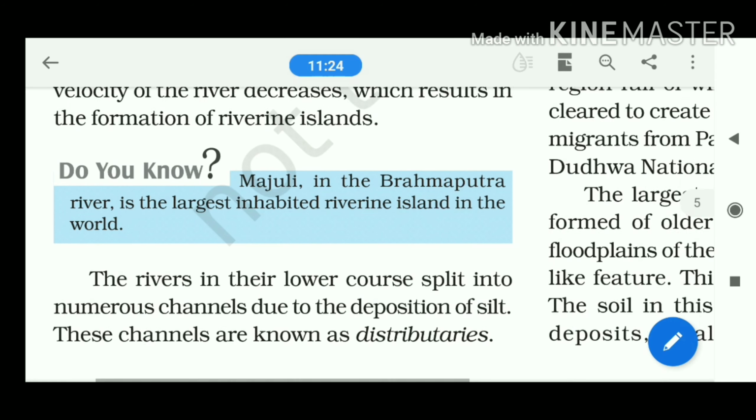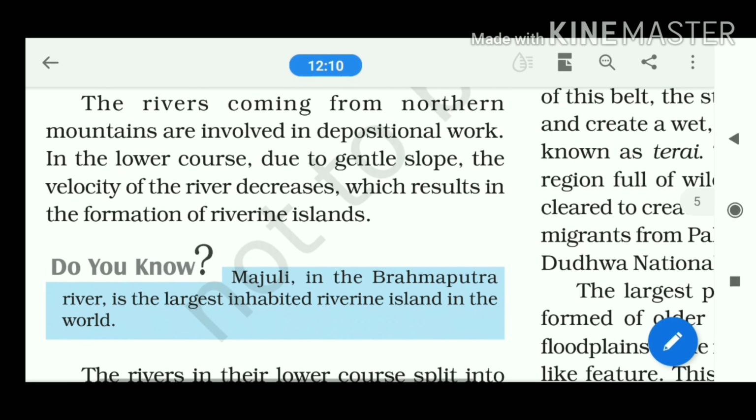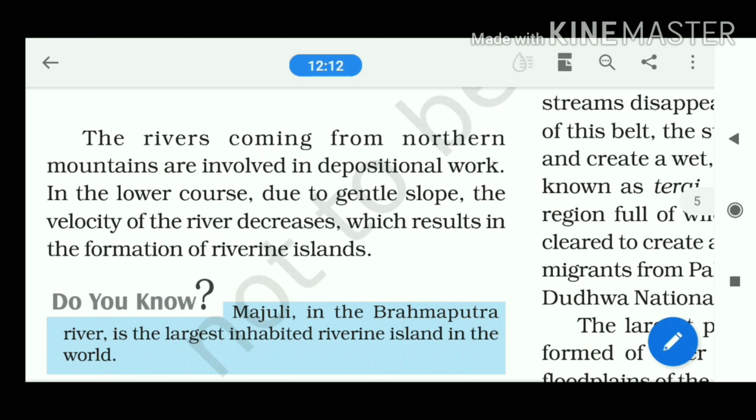And in the very lower portion, the ending portion of the river, what we used to see is the formation of islands. Such islands develop due to deposition also. We used to see the formation of such types of deltas. The world's biggest delta is the Sundarban Delta, which is located in the last portion of the river Ganga, and it is being assisted by what? By the different tributaries also.